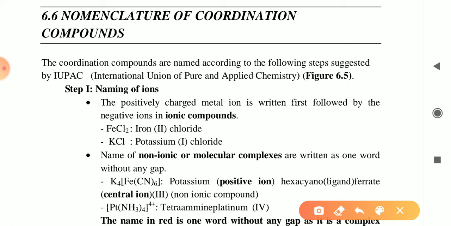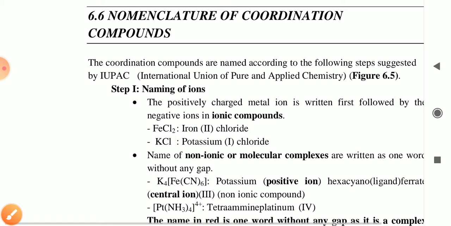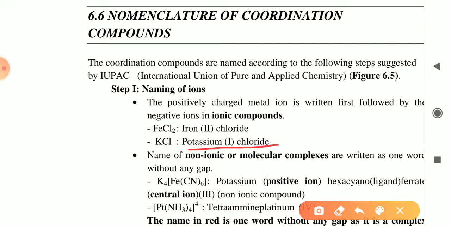For this process, the positively charged metal ion is written first, followed by the negative ion in an ionic compound like FeCl2. Its name is iron(II) chloride. The II is the oxidation state of the Fe. Next, KCl can be named as potassium(I) chloride. The I is the oxidation state of the potassium.